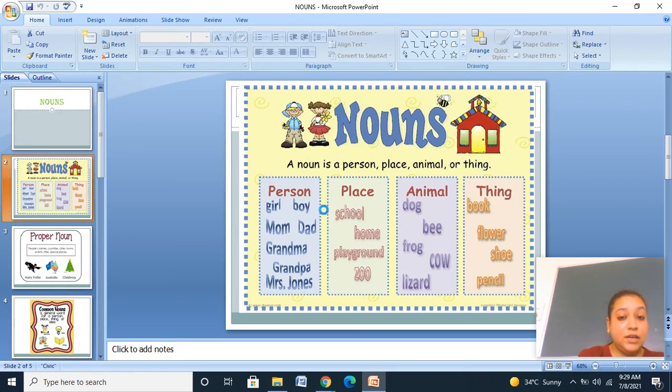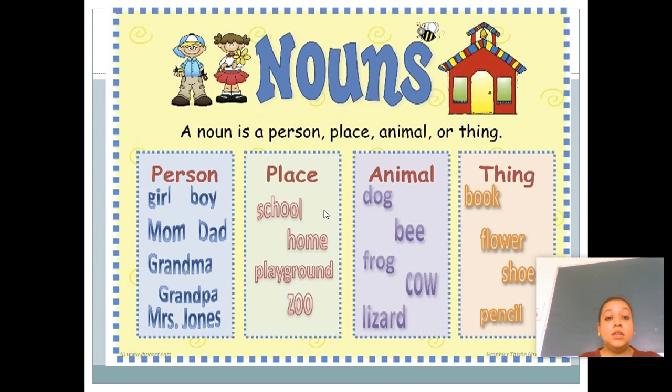So you can see here, nouns. A noun is a person, place, animal or a thing. Noun क्या होता है? एक person होता है या place होता है या thing होता है. Person में हम क्या classify करते हैं? What we classify in person? Girl, boy, mom, dad, grandma, grandpa, Mrs. Johns, or your name. We are talking about your brother, your sister, uncle, aunt. All these are person nouns.